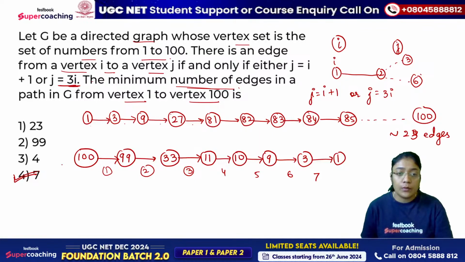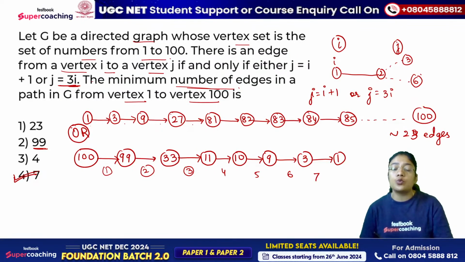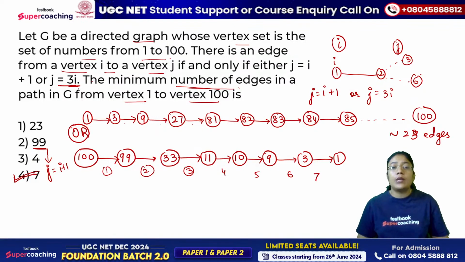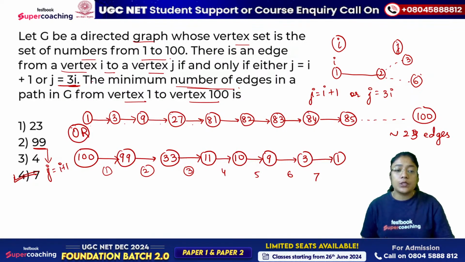Is this clear? So these are the possibilities. और possibility क्या बन सकती थी? 99 कब आएगा? When you are going from 1 to 2, 2 to 3, 3 to 4, and like that. If we have n vertices, तो n minus 1 edges will be there. तो यहाँ पे हर बार क्या कर रहे हैं? It is using the relation that is incremented by 1, that is j is equal to i plus 1. So तब जाके आपके पास 99 आएगा, but we have to return the minimum number of edges. So I'll take here j is equal to i plus 1. Clear? So undoubtedly the answer for this question is 7.